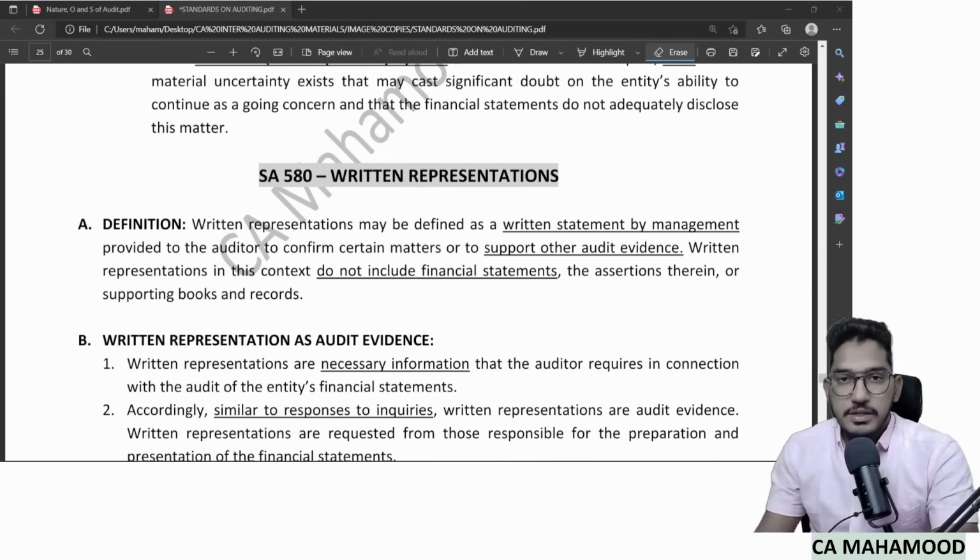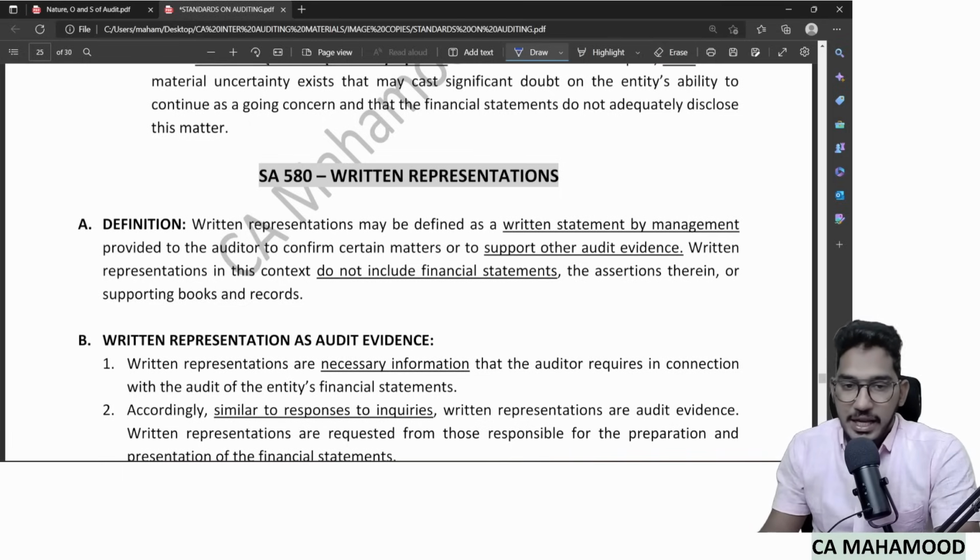Now we will try to revise SA 580. So just now we have completed SA 505, which is talking about external confirmation, whereas SA 580 will be talking about written representation. Now first we will understand what is the difference between external confirmation and written representation.